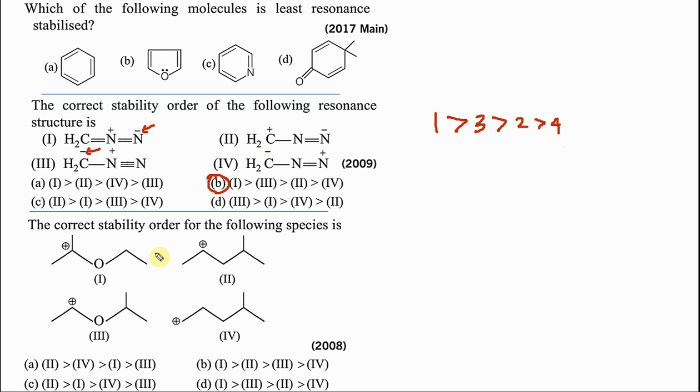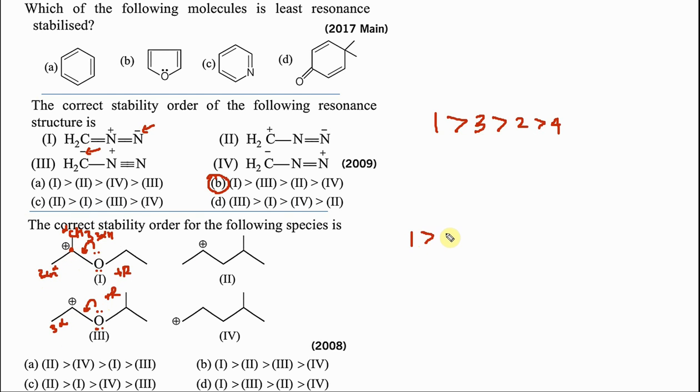Correct order of the following species stability. Right away you want to do this. This can donate electron, this can donate electron. So both of these have a plus R effect. So this carbocation is very stable. What is the difference between those two? This is CH3. So it has 3 more hyperconjugated structures. For this carbon, this is alpha, this is alpha. So this positive charge is stabilized by plus R and also by 3 alpha hydrogens. So this is the most stable.